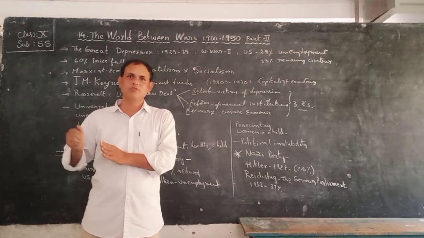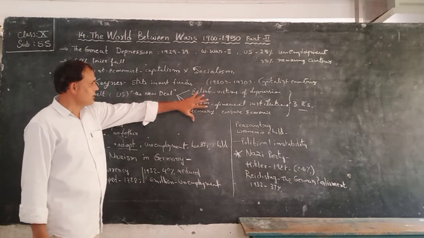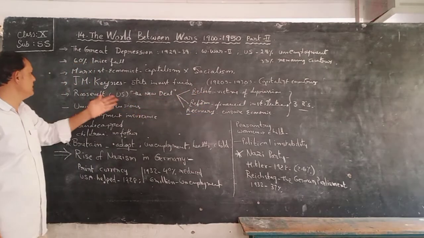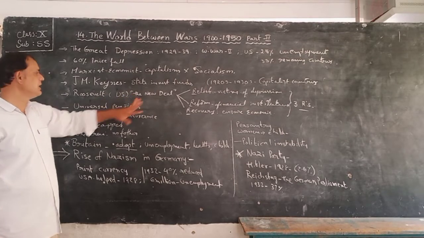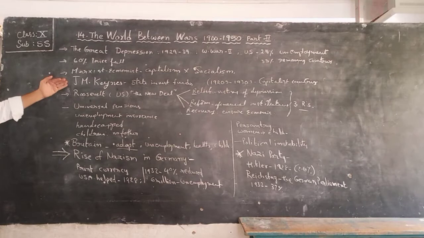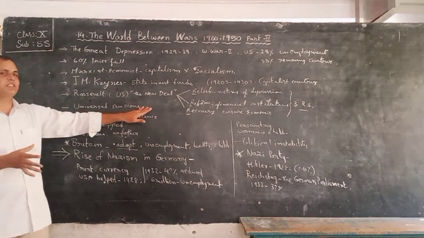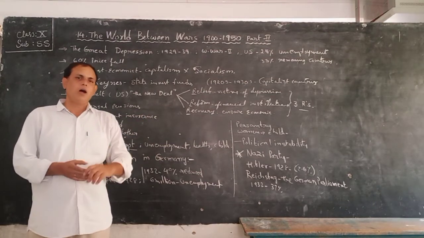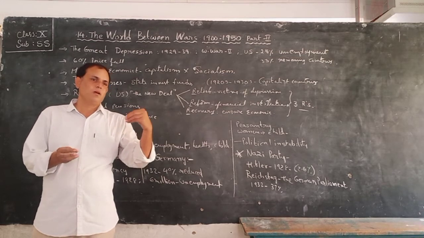These three were introduced by Roosevelt. That is called the New Deal policy. Next, in this way, he started a universal pension system by the government, children. Universal pension system. After retirement, how can they feed the retired persons?